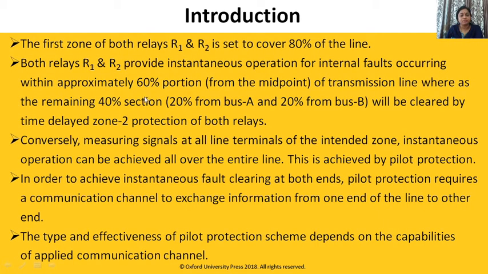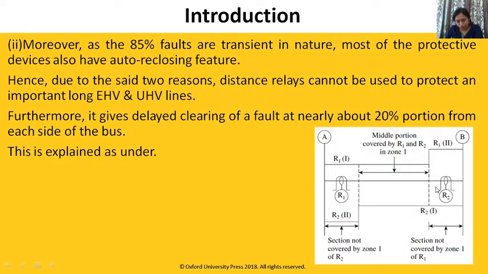In order to achieve instantaneous fault clearing at both ends, the pilot protection requires a communication channel to exchange information from one end of the line to the other end. Suppose the fault is near relay R2. Definitely this fault near R2 is beyond the 80% of R1, so relay R1 will not detect it in its first zone, while for relay R2 it is in the primary zone.